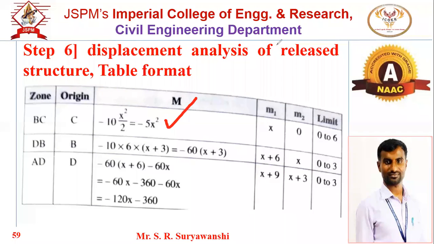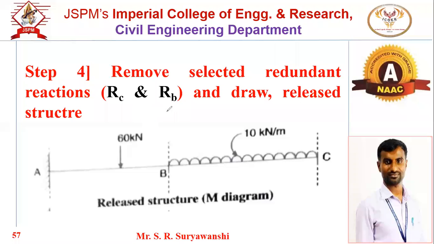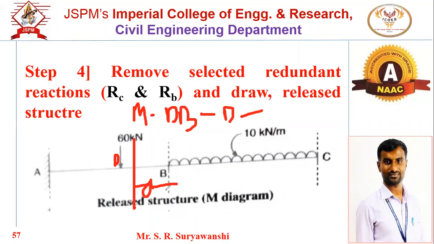Now secondly, it is for DB zone. Again, we have to refer the BMD diagram because we want the moment for DB zone. Origin will be B. Okay, and the section line will be in between. This is point D, in between BD. This will be x. Again, we have to find out the bending moment equation. So we will discuss in the next